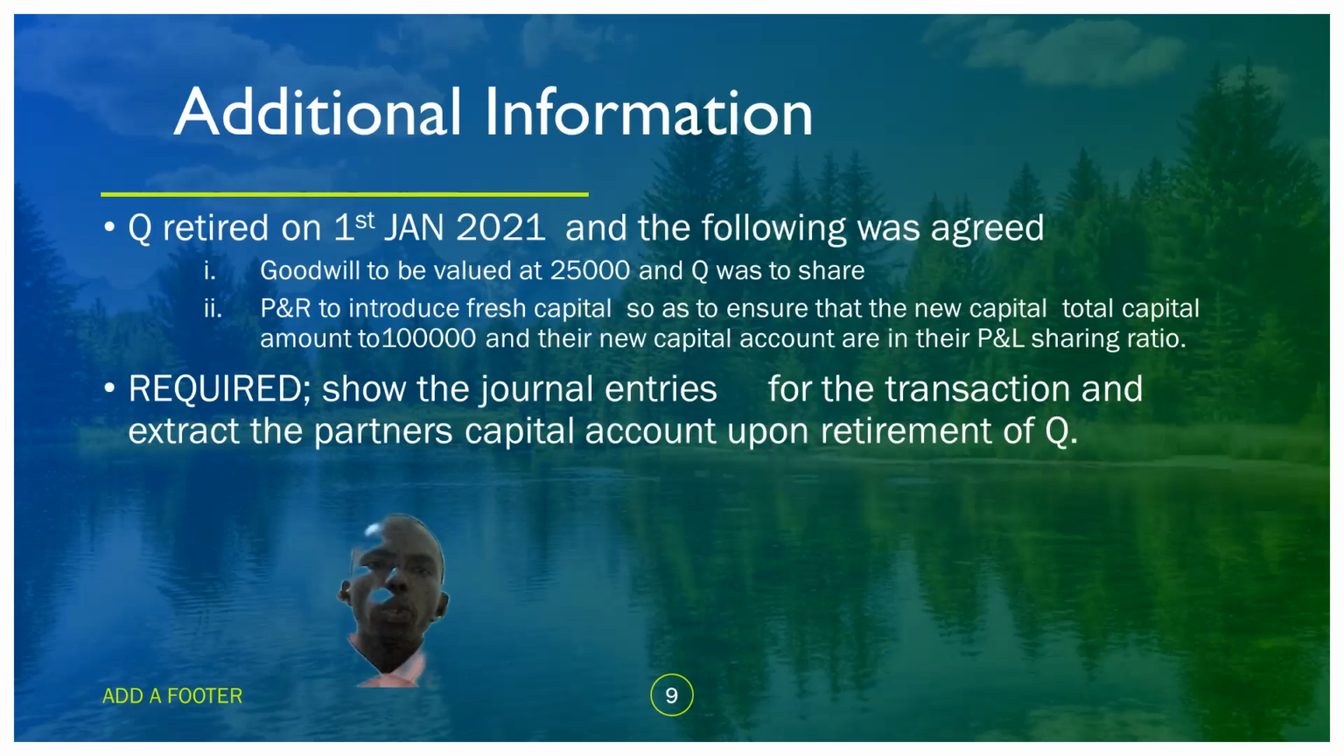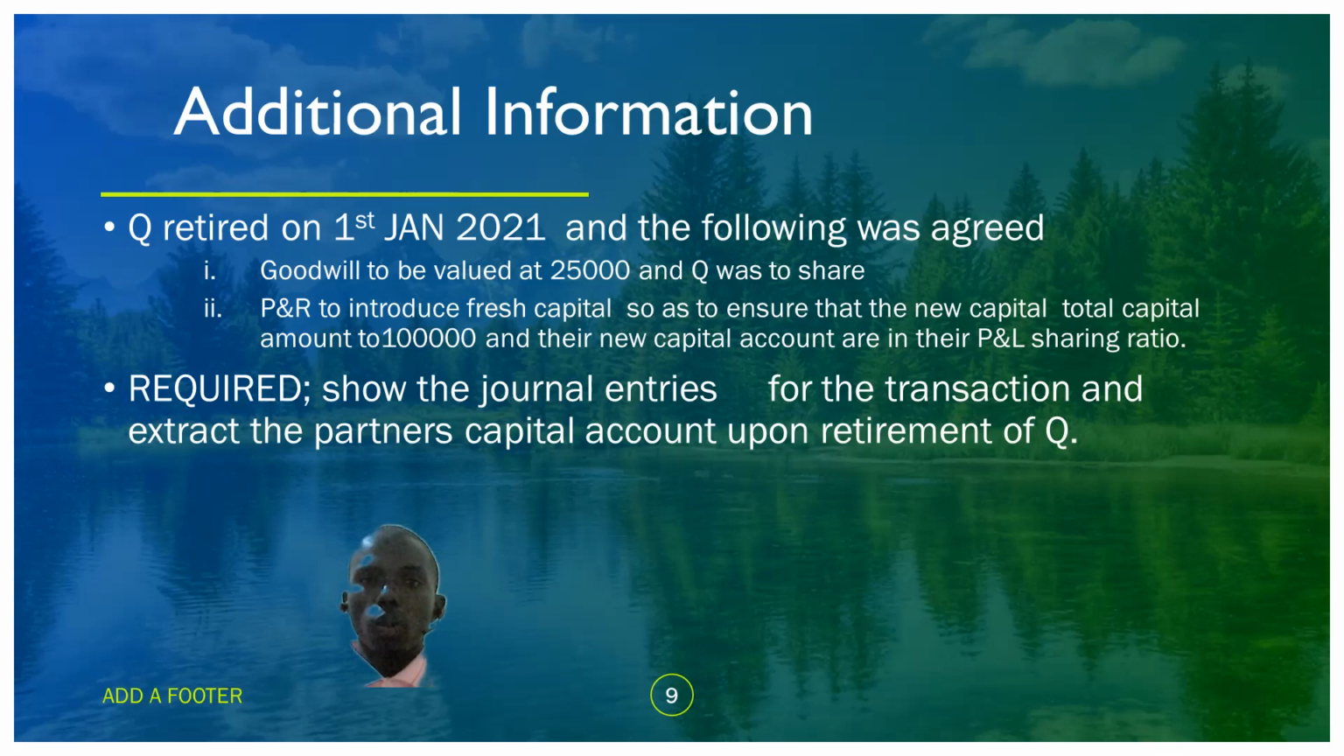1. That Goodwill be valued at 25,000 and Q was to share. Why was Q to share? It is because he was active where the business was in operation and the business valued Goodwill at 25,000. 2. P and R, the remaining partners, are to introduce fresh capital so as to ensure that the new total capital amounts to 100,000.